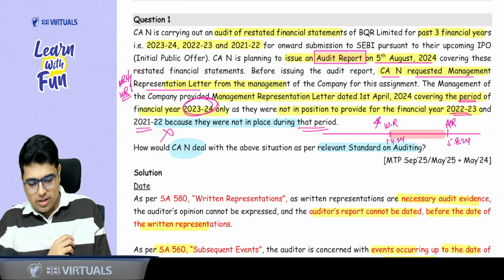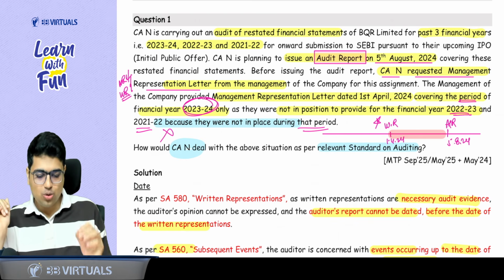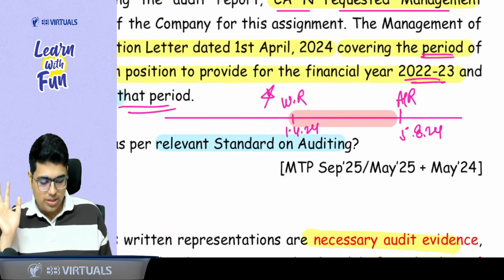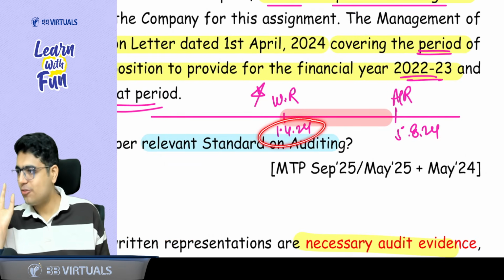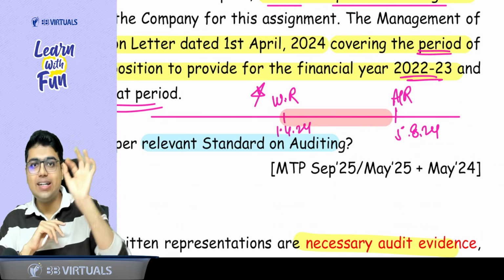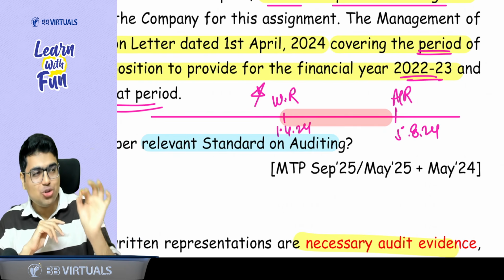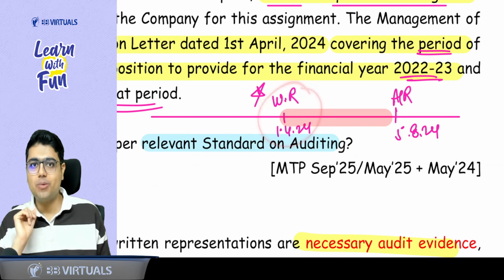So, sir, first of all, is the date of audit report given? No, sir. Date of issue of report is given. So let's assume this is the date of audit report. Audit report is 5th August. Written representation is 1st April 24. Can I say they are very far? So the first point here is the date of written representation. It should be as near as practicable to the date of report. So here this is the first problem.